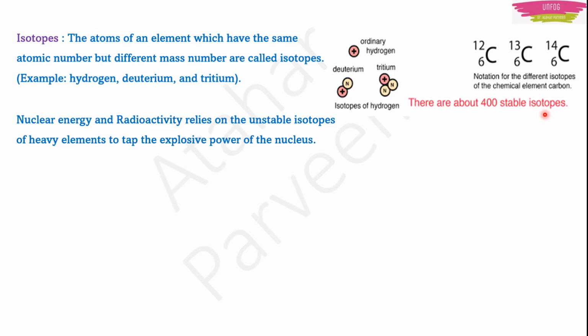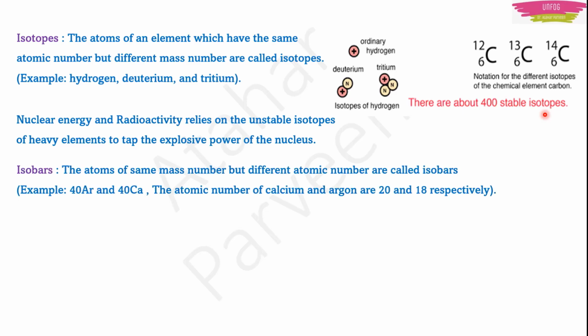Okay, the next type of elements are isobars. What are they? In isobars, the mass number will be the same, but the atomic number will be different. For example, argon and calcium. For argon and calcium, atomic numbers are different.